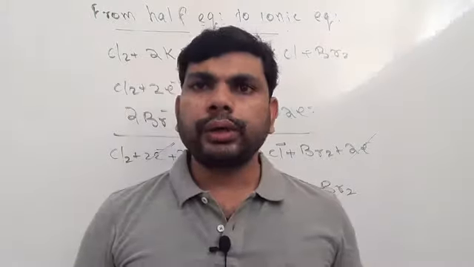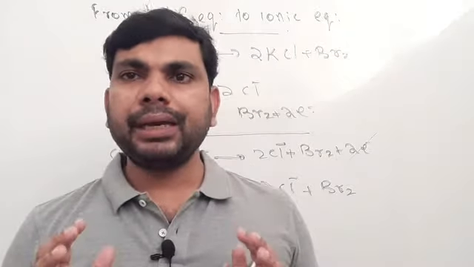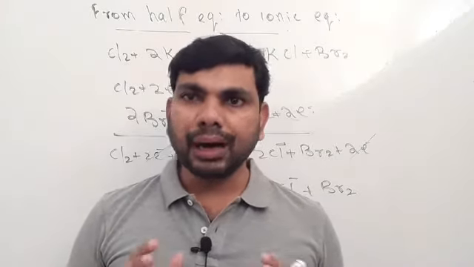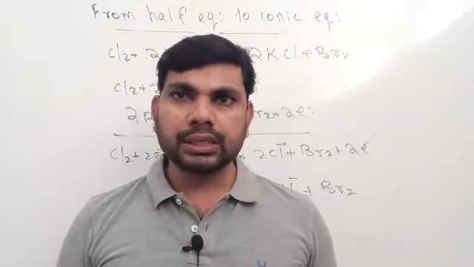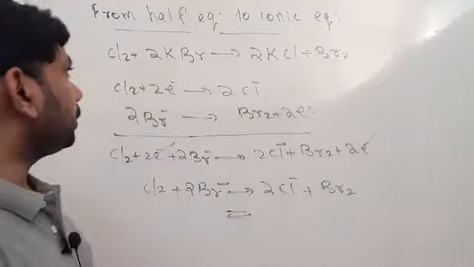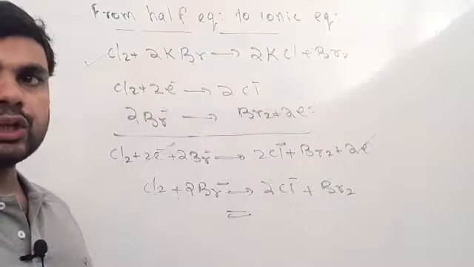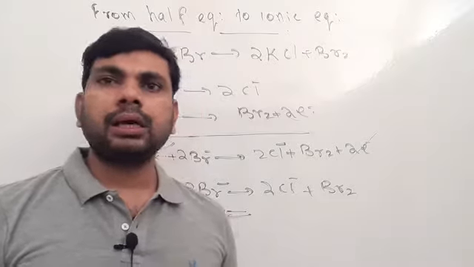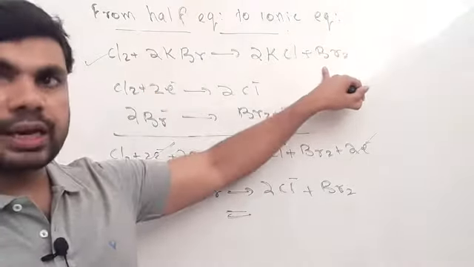Okay, next we have to discuss making an ionic equation from half equations. From half equations we can make an ionic equation. See here one example. This is a displacement reaction: Cl2 plus 2KBr giving 2KCl plus Br2. This is one displacement reaction.